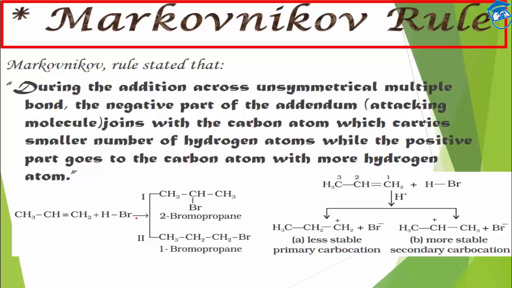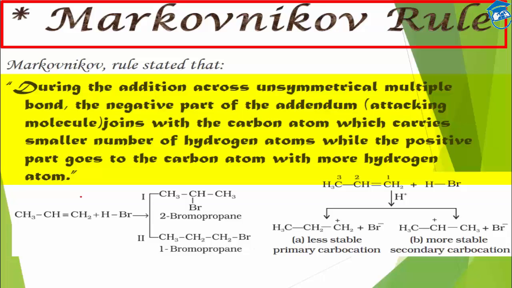Now how are you going to tell whether these two products will be equally formed, or one of the products will be major and the other will be minor? Here there is a rule known as Markovnikov rule, given by Markovnikov, to simply tell you which will be the major product.